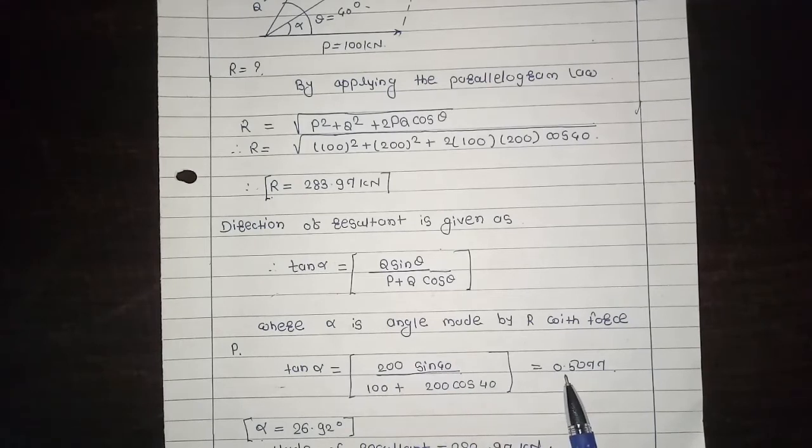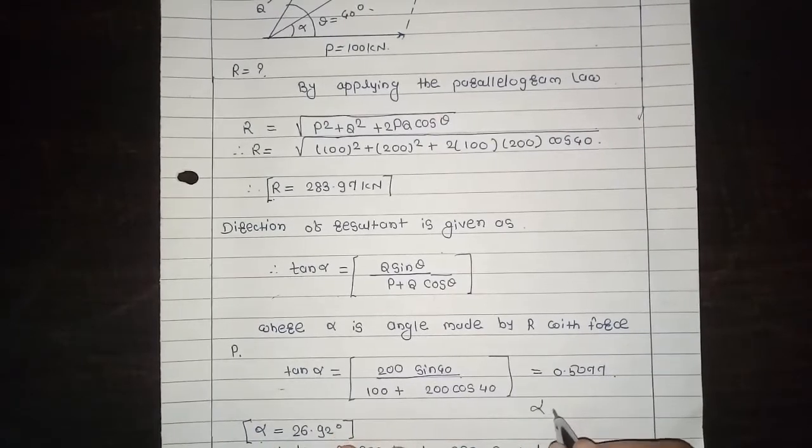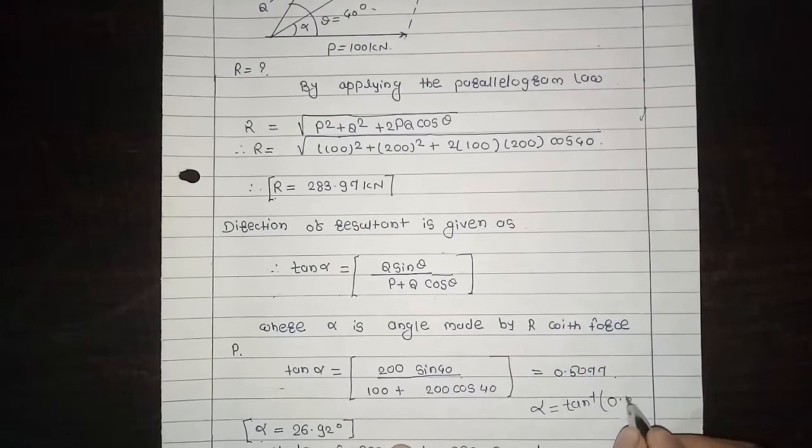Then we get 0.5077. Then alpha is equal to tan inverse of 0.5077.